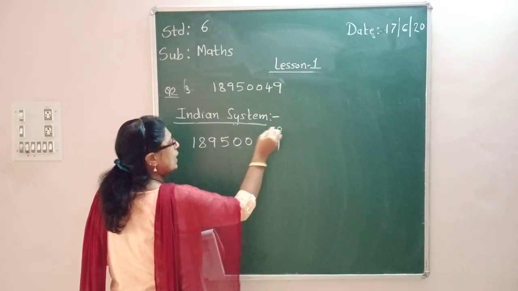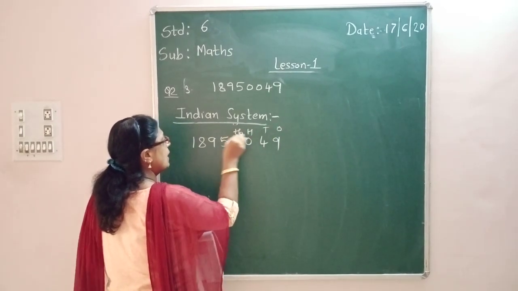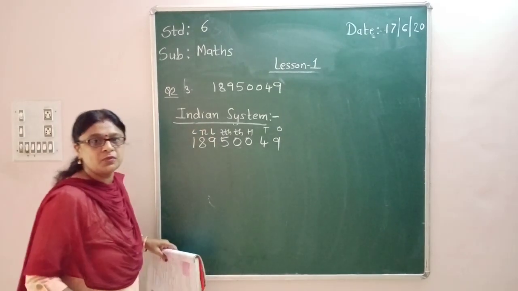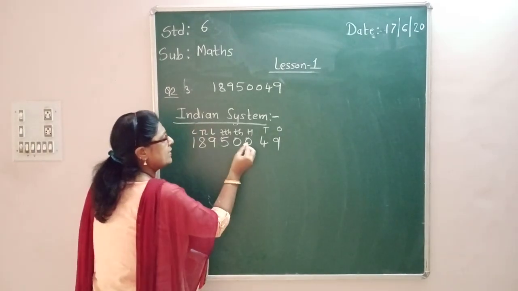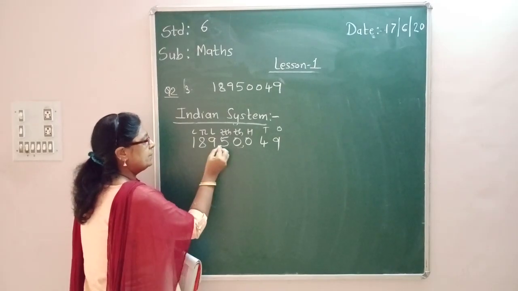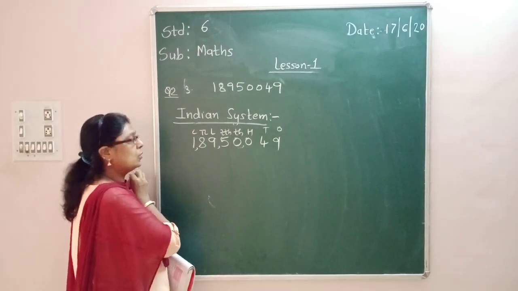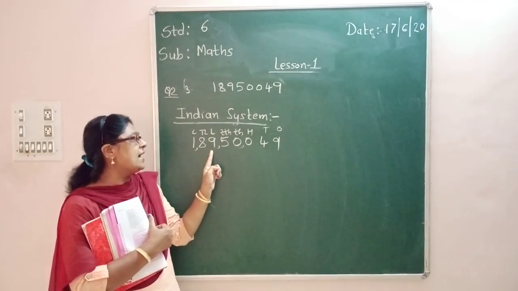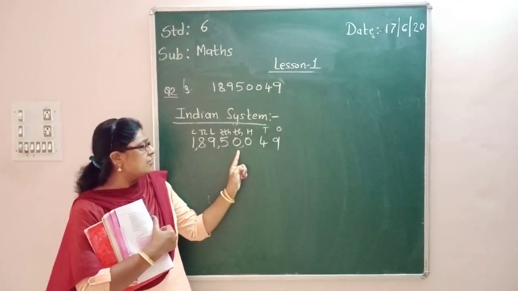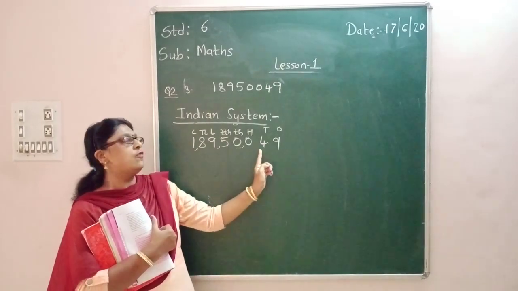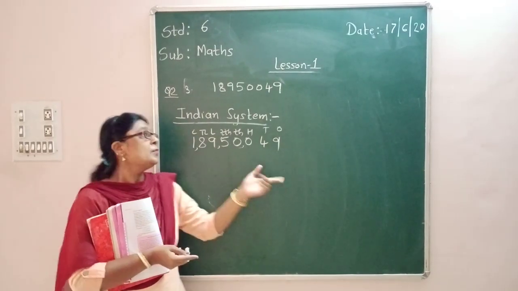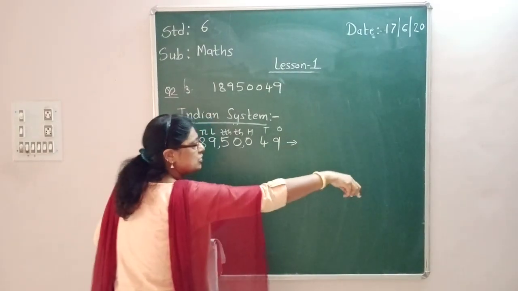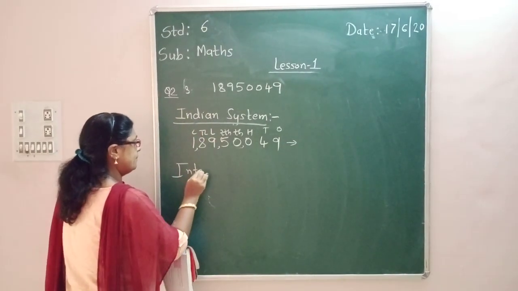I will write as ones, tens, 100, 1,000, 10,000, lakhs, 10 lakhs and crores. Okay, placing of commas 3, 2 and 2. Okay, how will I speak this number? 1 crore, 89 lakhs, 50,049. Okay, now for international system. So here you have to write the number name, children. Okay, and then